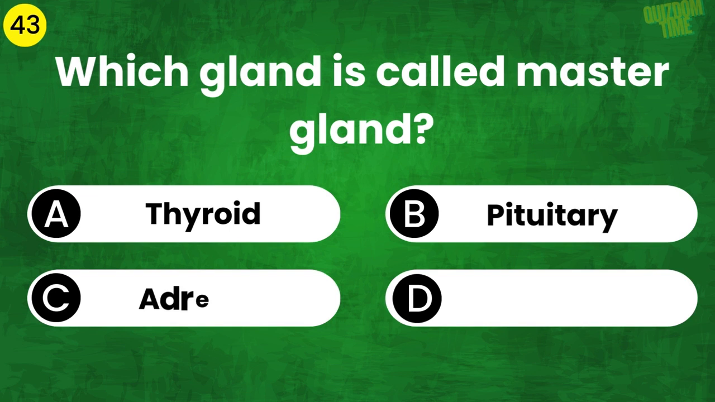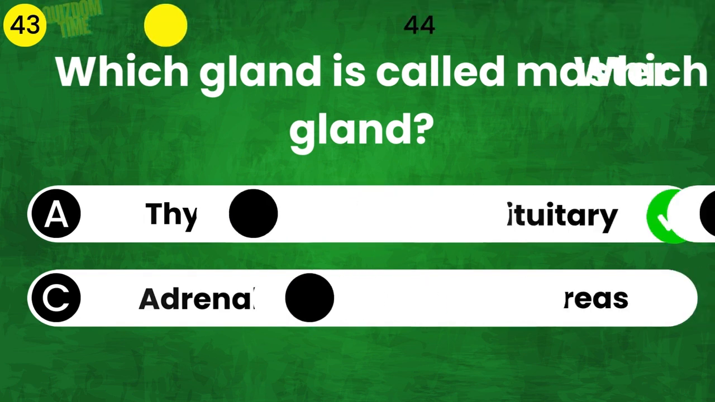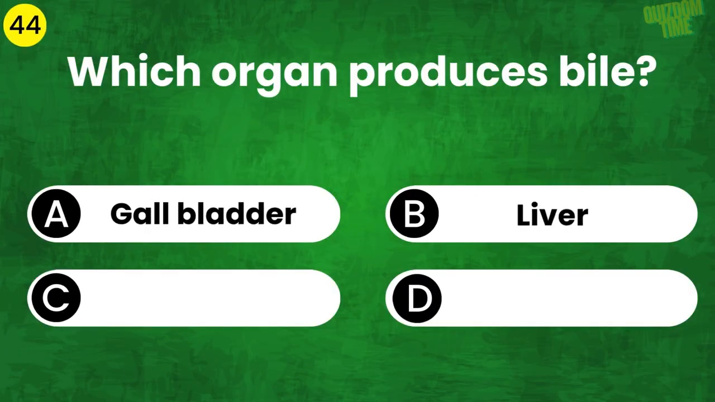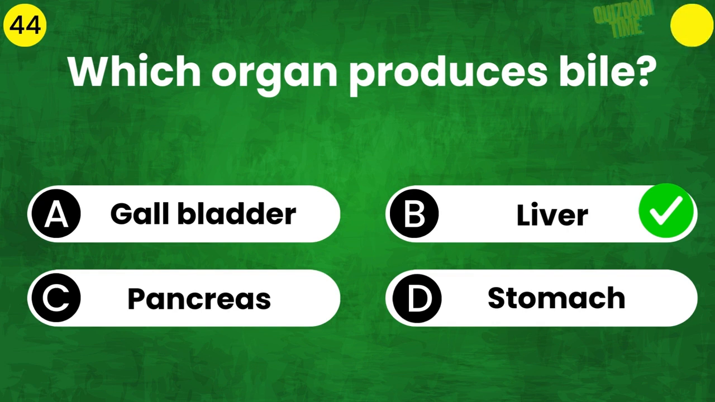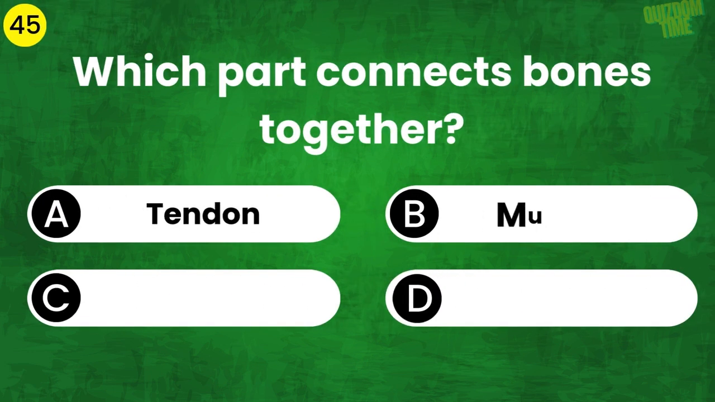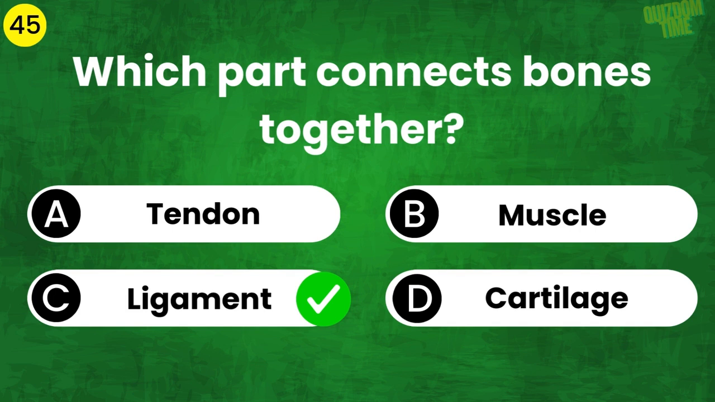Which gland is called master gland? The answer is pituitary. Which organ produces bile? The answer is liver. Which part connects bones together? The answer is ligament.